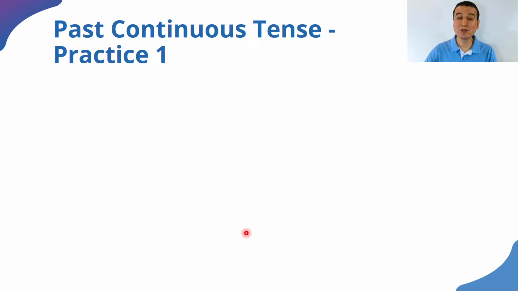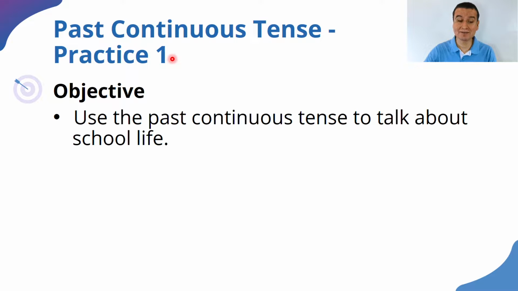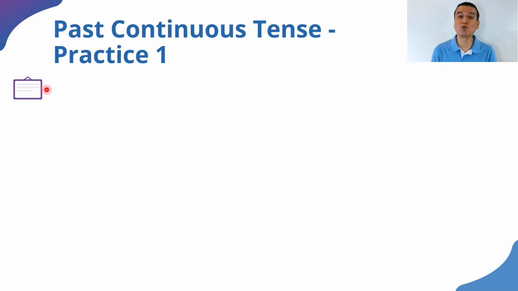Hello! In this video we are going to practice using the past continuous tense. We have this practice activity. The objective for this lesson is to use the past continuous tense to talk about school life, things that happen at school. Alright? Let me give you some examples to review how we use the past continuous tense.